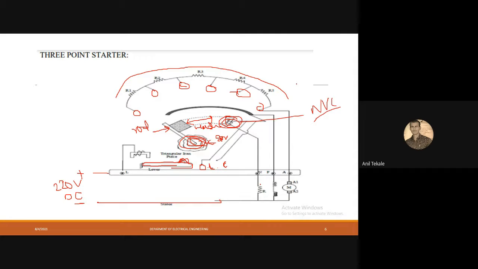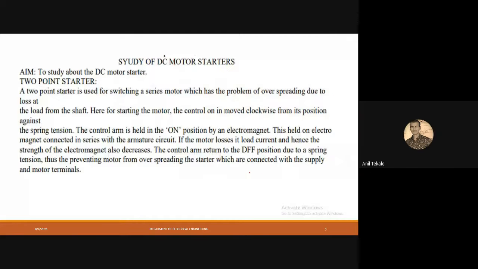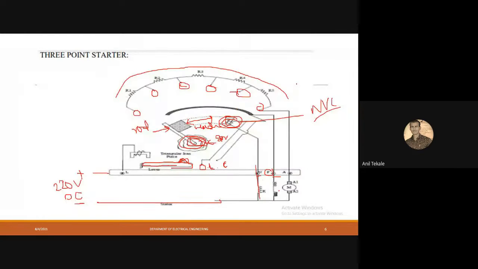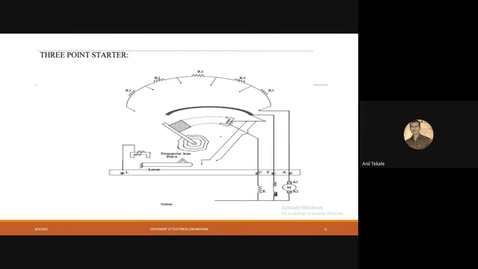Now at the right side there is an N. This N stands for the neutral. F stands for the field, that is connected to the field winding of the motor. This A stands for the armature, that is connected to the armature of the motor. So that is the introductory part of the 3-point starter. Now we'll come to the exact working.